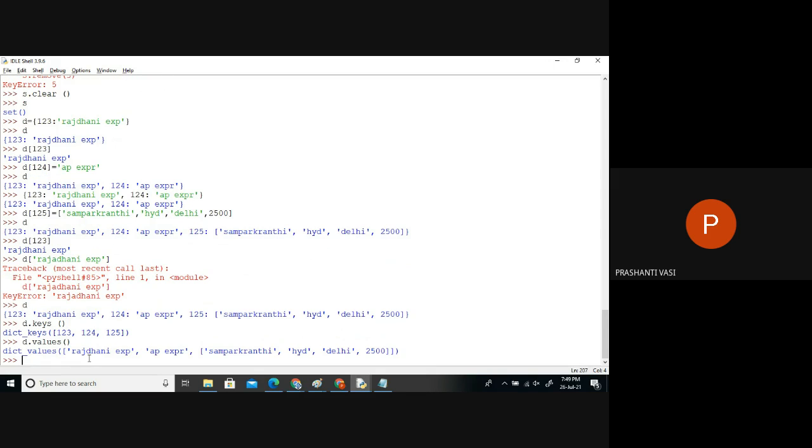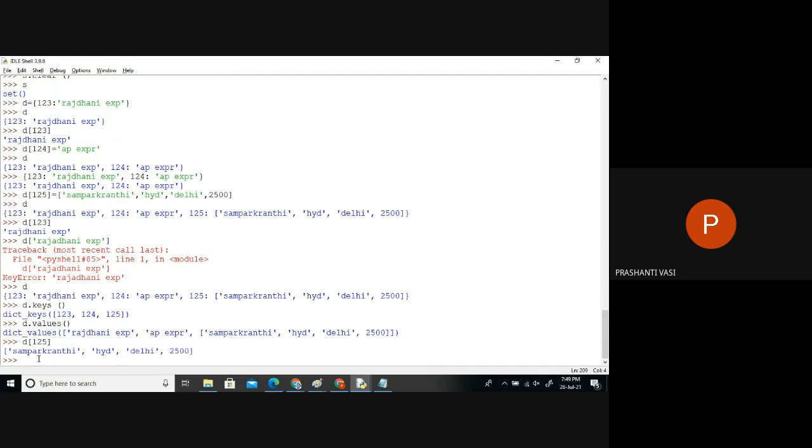Sometimes I don't know what products are there in the complete dictionary. I just want to find out what products are available, so I can identify their numbers by calling this function. Now, based on these numbers, I can search for individual items. Because I know there are three keys, 1, 2, 3, 1, 2, 4, 1, 2, 5, I can search for any particular product's details directly like this. The next thing is to get all the values, with this function, which only gives the list of values, not the keys.